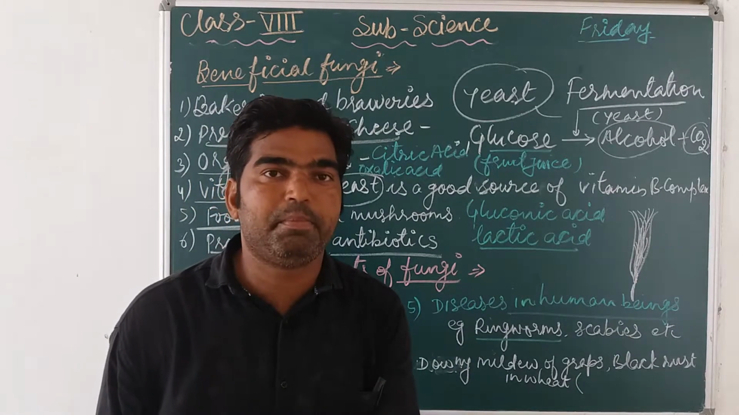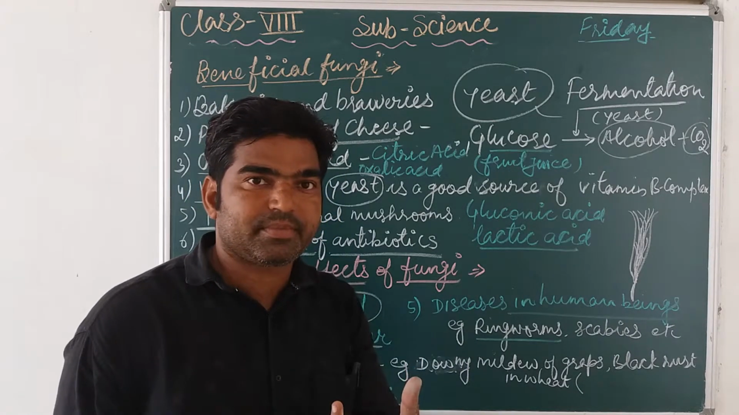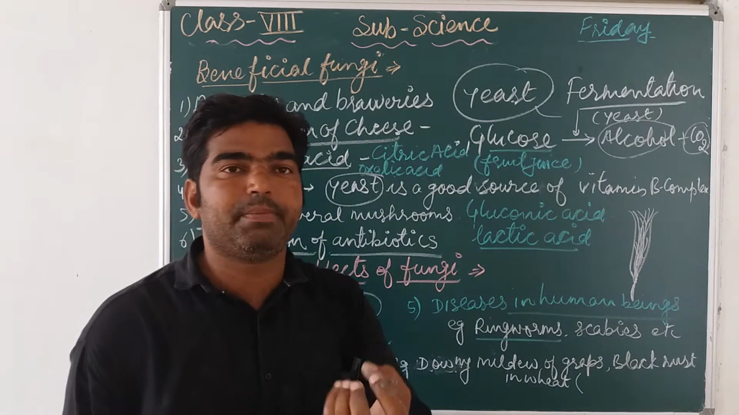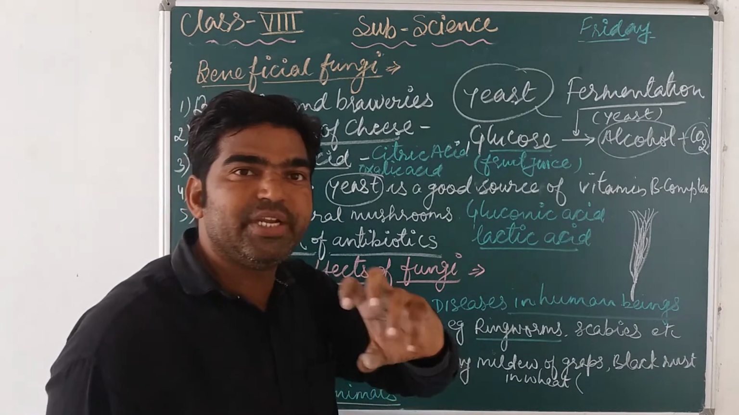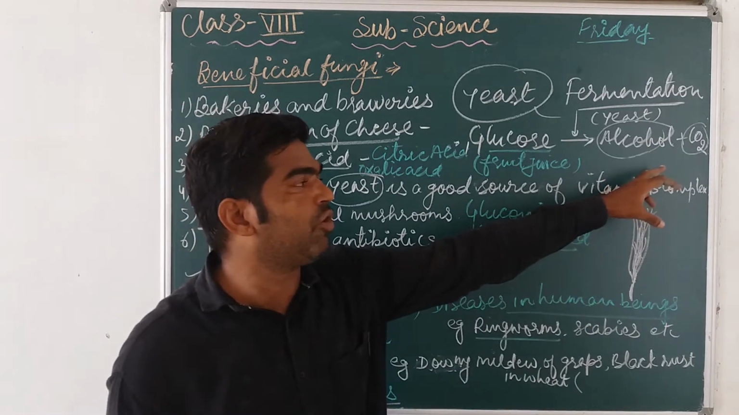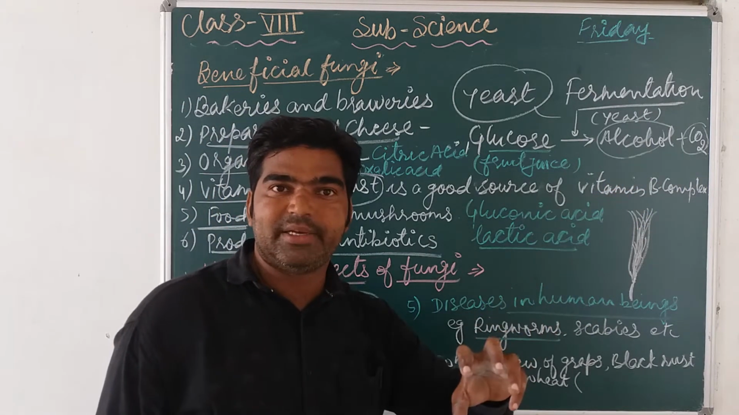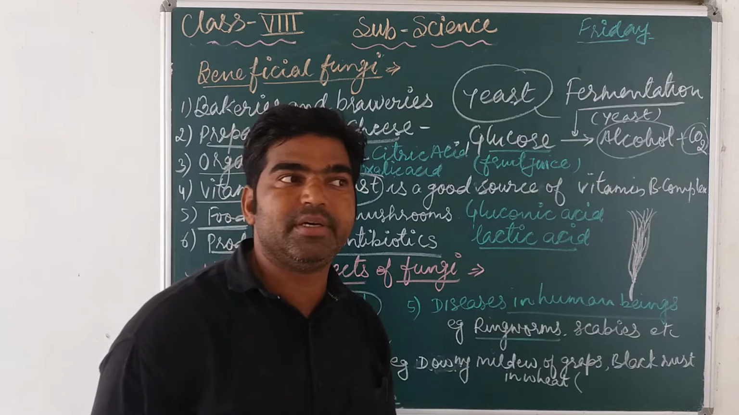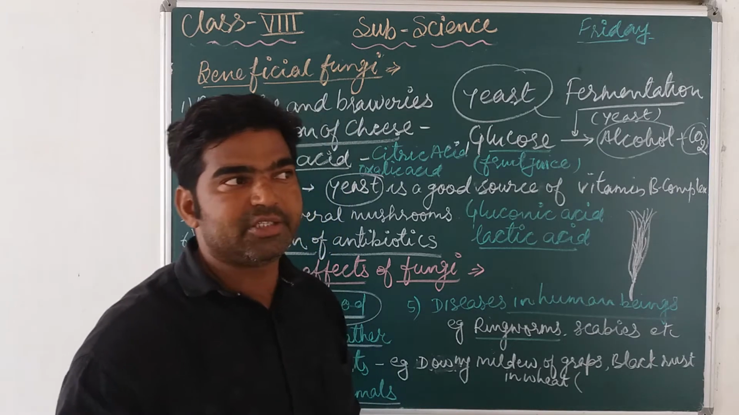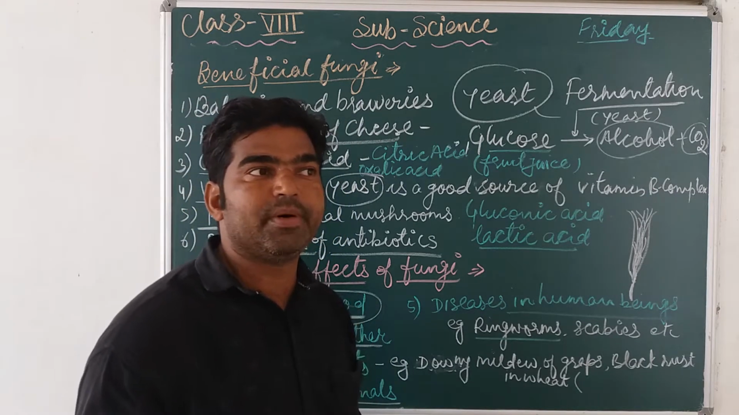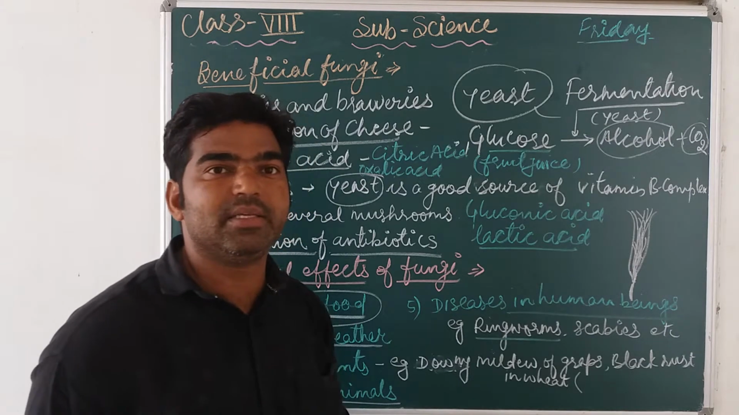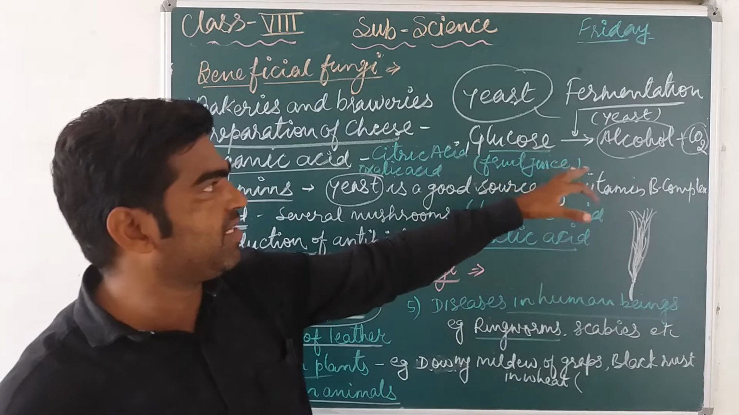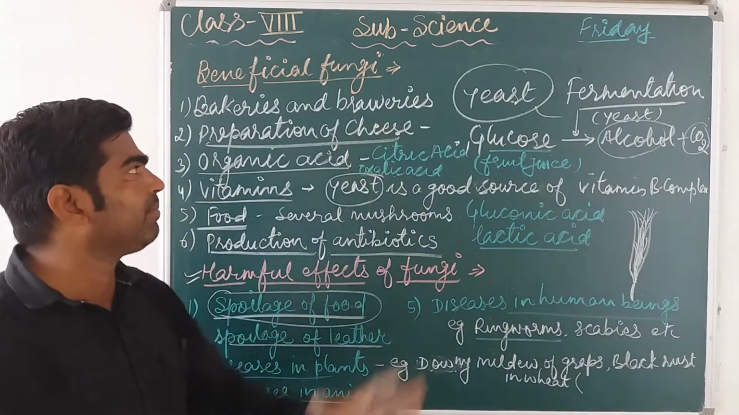The softness of pastry, cake and bread, this fluffiness and sponginess, is due to the presence of carbon dioxide. That's why it is mostly employed in bakeries, and it is also used in the formation of dough, like in idlis. So that's why it is used in bakeries and breweries.